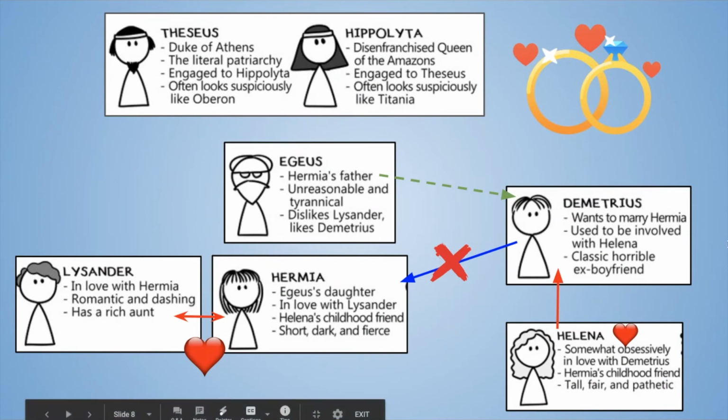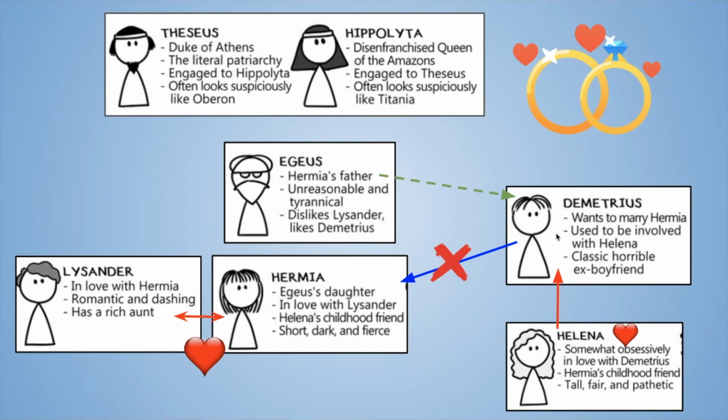And Aegeus says, "Hey, Theseus, I'm trying to get Hermia to marry Demetrius, but Hermia's not having it. She wants to marry Lysander. Can you help me force Hermia to marry Demetrius, or at least let me punish Hermia if they don't marry and put her down, like kill her, or have her killed?"